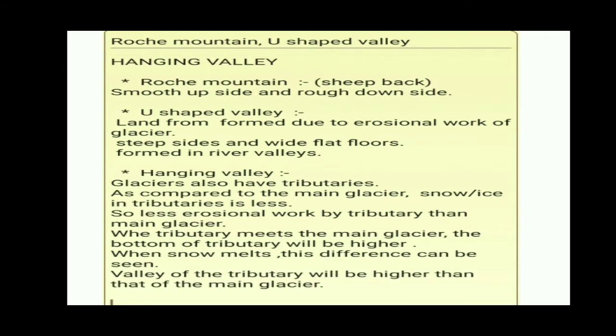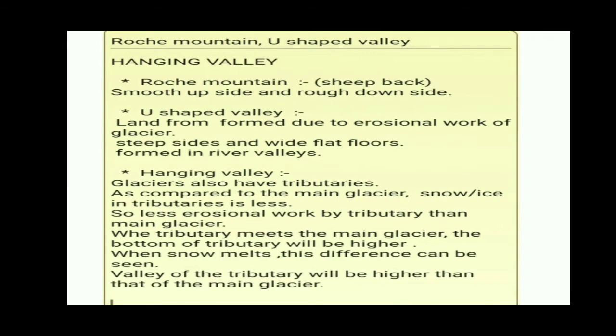As the sediments slide up the rock, the upside of the rock, where the glacier moves upward, will have a smooth side. But when the sediment comes down the other side of the rock in its path, the side where the sediments slide down will have a rough downside. In this way, Roche moutonnée is formed.